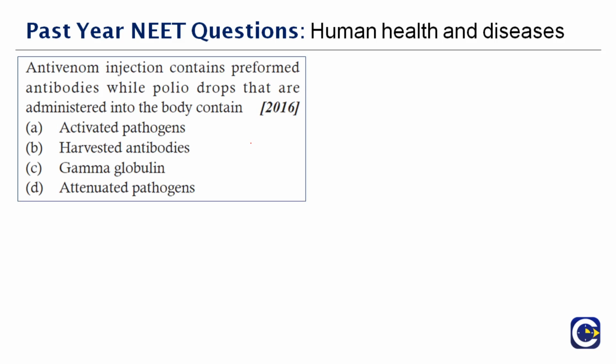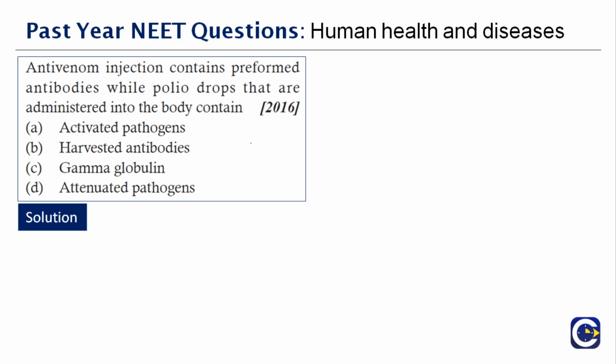Next question. Anti-venom injection contains preformed antibodies, while polio drops that are administered into the body contain? Okay, you have four different options here. It cannot be activated pathogens, because once injected into the body it will cause the disease. Harvested antibodies also cannot be the answer, because you need another source, you have to inject into that source and harvest the antibodies. That is also not possible. Gamma globulin also is not the possible answer. The right answer is attenuated pathogens.